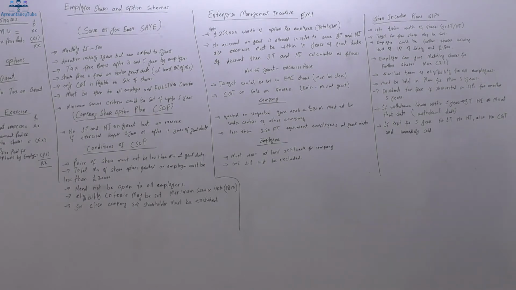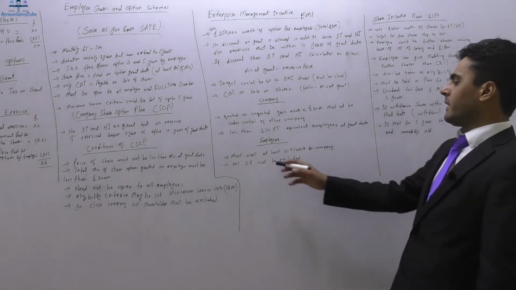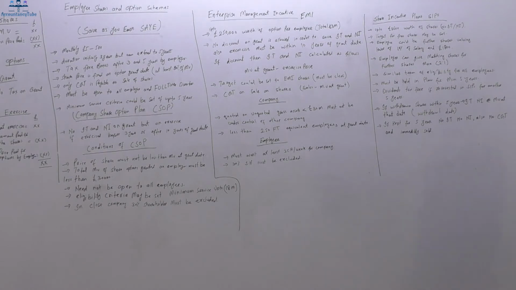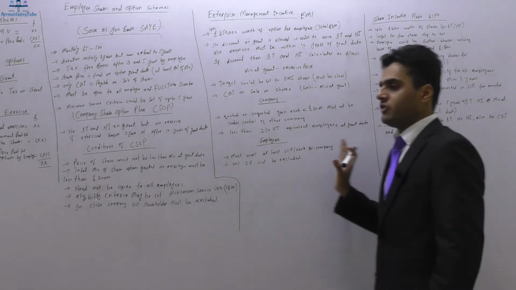Right, and there is a condition for the employee as well. The employee must work at least 25 hours per week for the company, and if he is a 30% shareholder, then he must be excluded from this scheme. And after that, the last scheme is SIPS. It is the only scheme where the shares are provided.